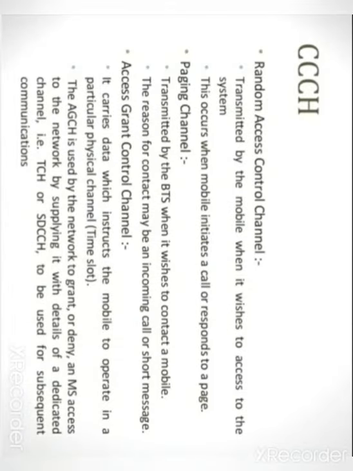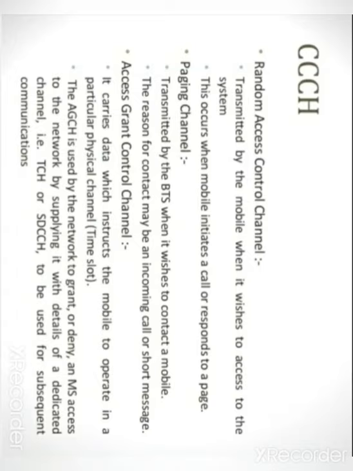Now what is RACH? Out of these, one is used for the uplink. When the information is transmitted from the mobile station towards the BTS, at that time these channels are activated. RACH, random access channel, is a reverse link channel. RACH is used to originate a call by the mobile, or you can say this occurs when the mobile initiates a call or responds to a page. At that time this channel occurs.